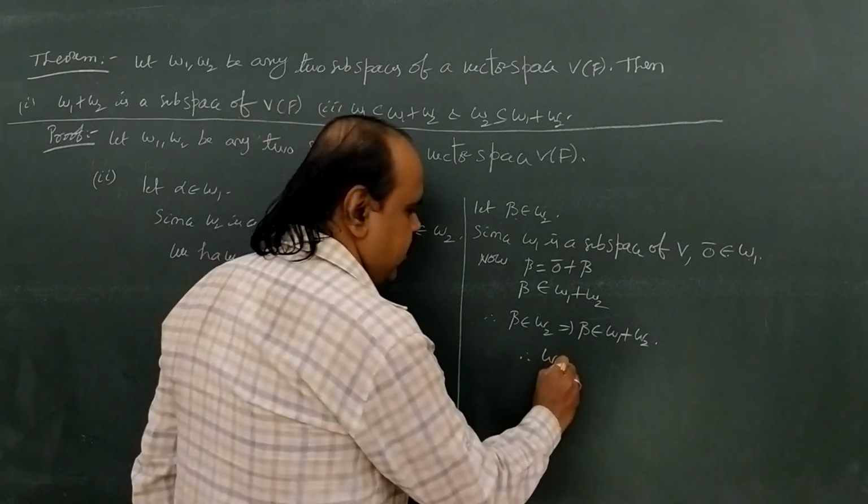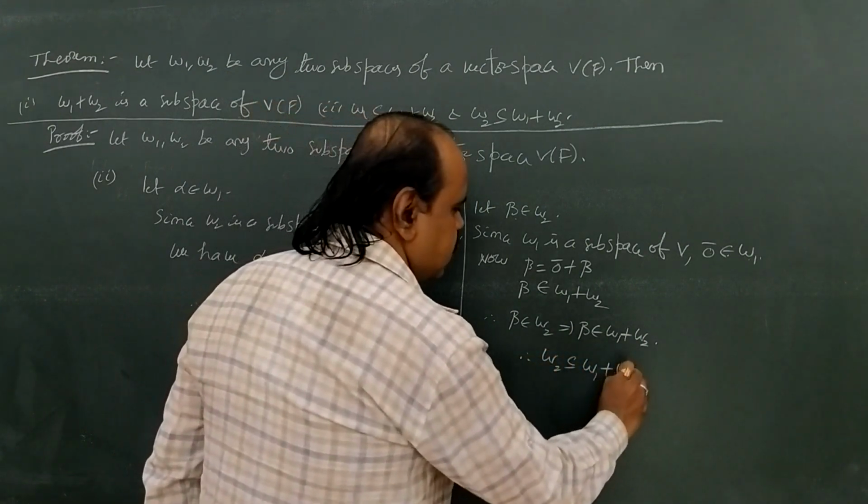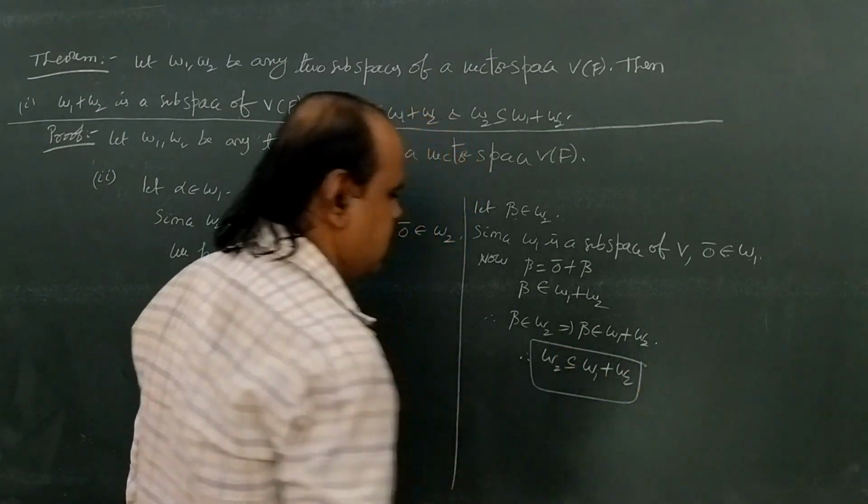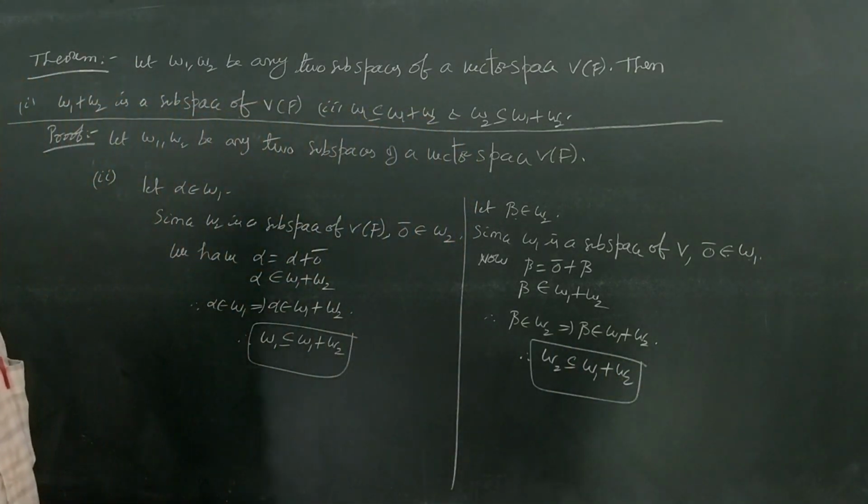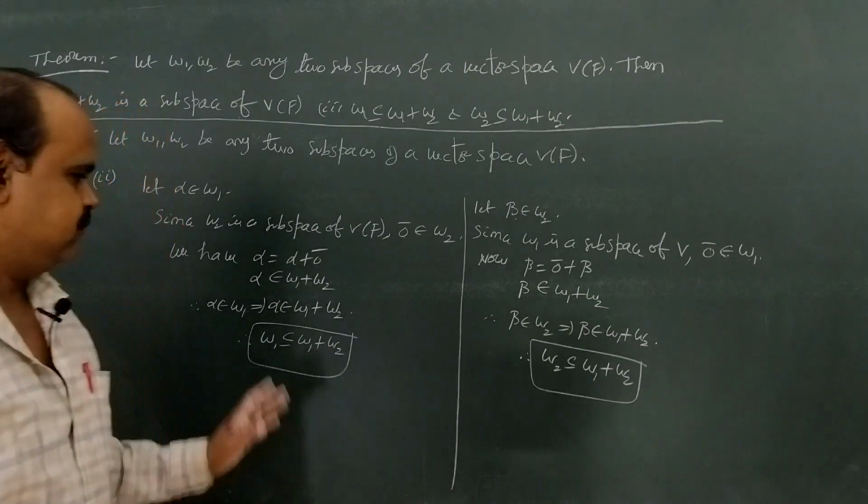Therefore, W2 is a subset of W1 + W2. Okay, this is the proof.